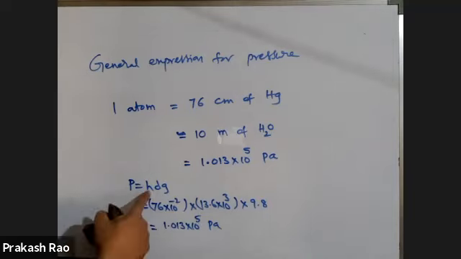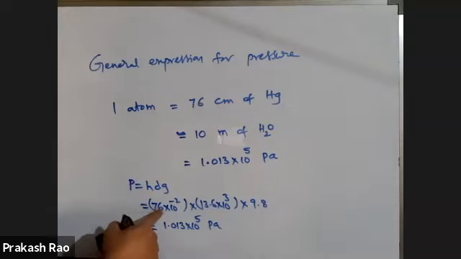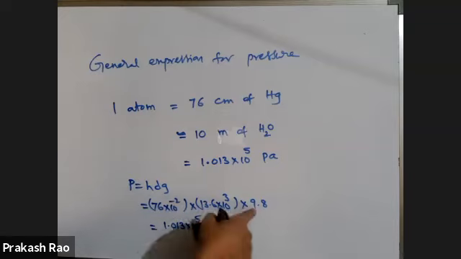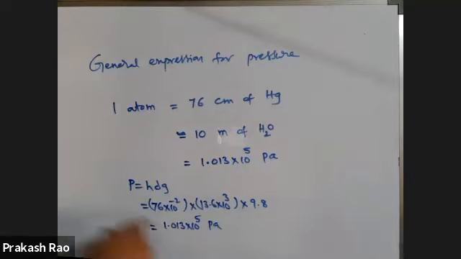Sir, why do I have to take this? I want to take water. You take water, density of water 10^3, g is 9.8. If you do it like that, then also you will get the same thing only.